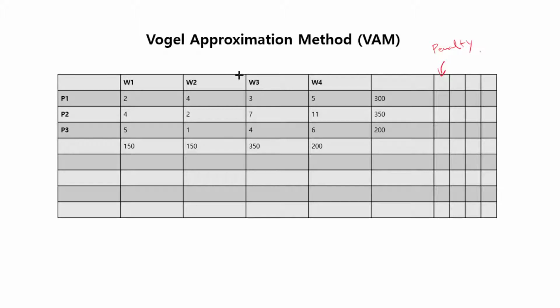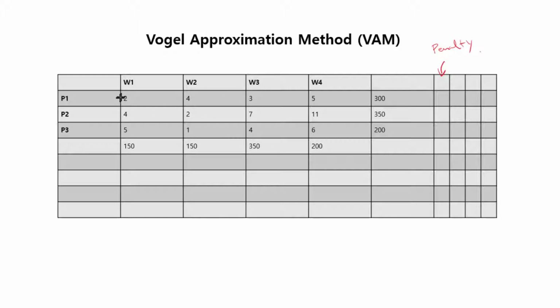So it's a little bit more elaborate kind of method because it uses the penalty to find the best value. And what you want to do is you want to fill in the one with the maximum penalty so that you don't get penalized that much. Okay, so let's see.